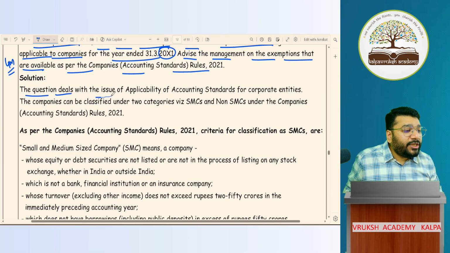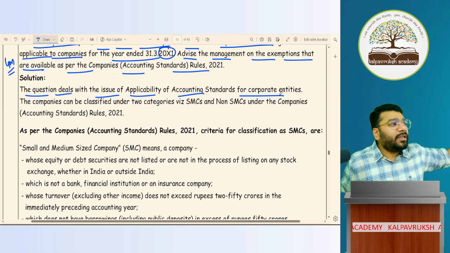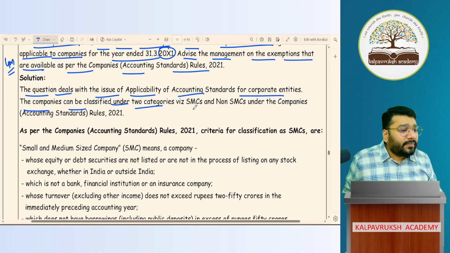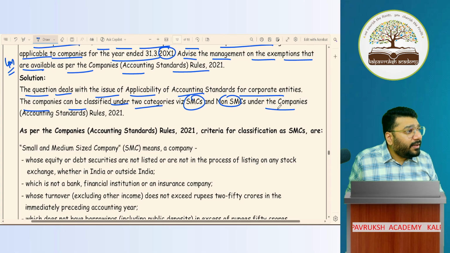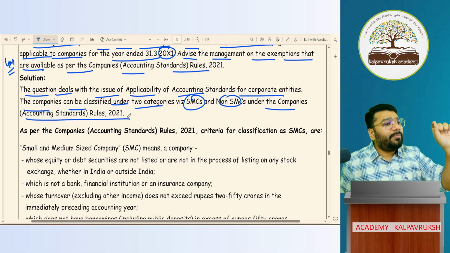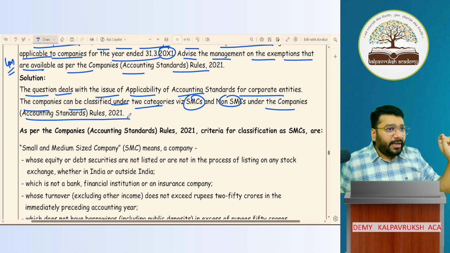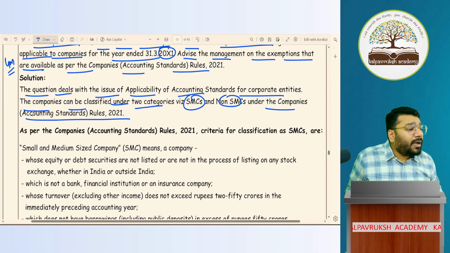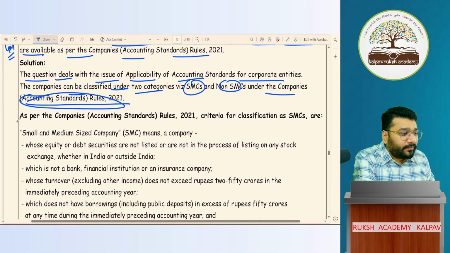The question deals with the issue of applicability of AS for corporate entities. Am I right? The companies can be classified under 2 categories, SMC and non-SMCs, under the Companies Accounting Standard Rules 2021. First, in the problem they are dealing with a corporate. Second, corporates are classified into 2 categories, SMC and non-SMCs, as per the Companies Accounting Standard Rules 2021.